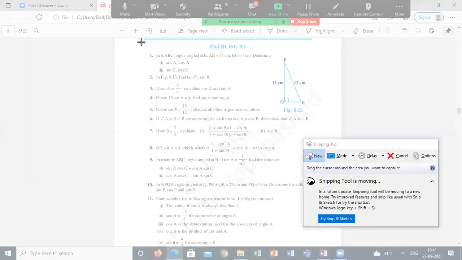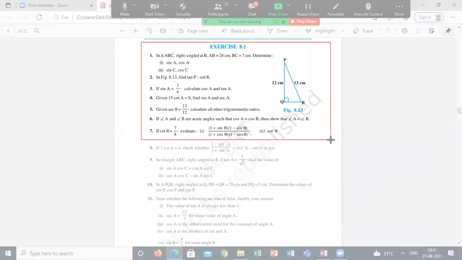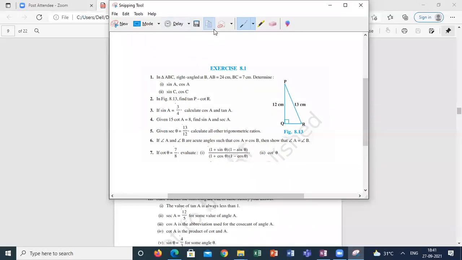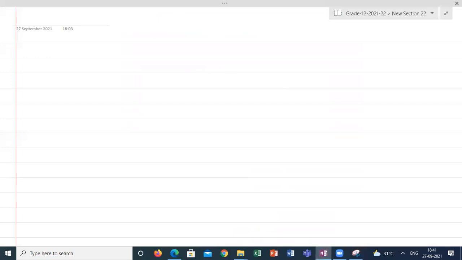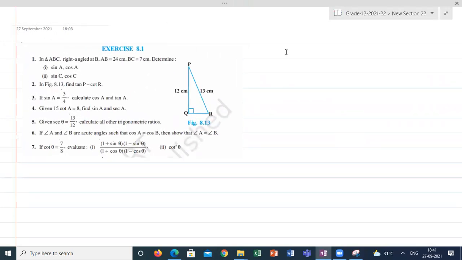Do the first question based on this knowledge. Everyone, please try the first question. Let me know what is the answer. There are 2 sub questions and they are asking some particular ratios, not all the ratios. They gave 2 sides of the right angle triangle and they mention where the right angle is. They're asking sin A, cos A, sin C, cos C. First question, common data from one triangle only. He is asking everything.